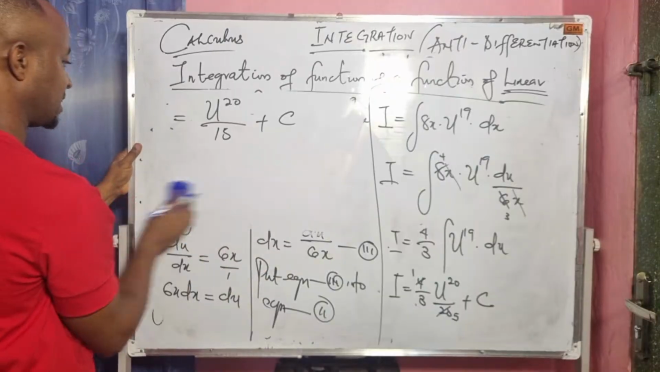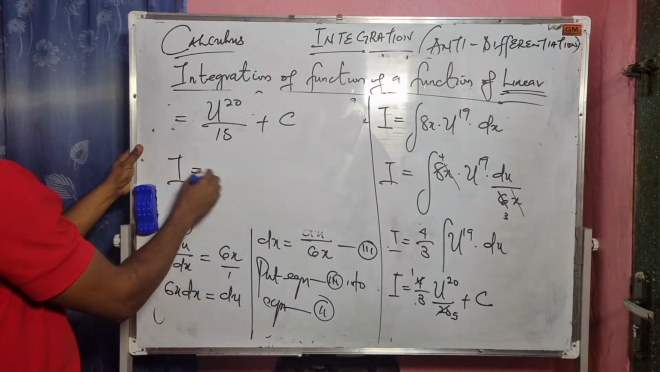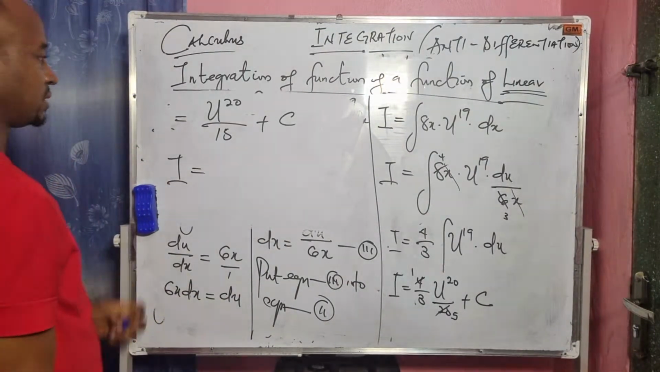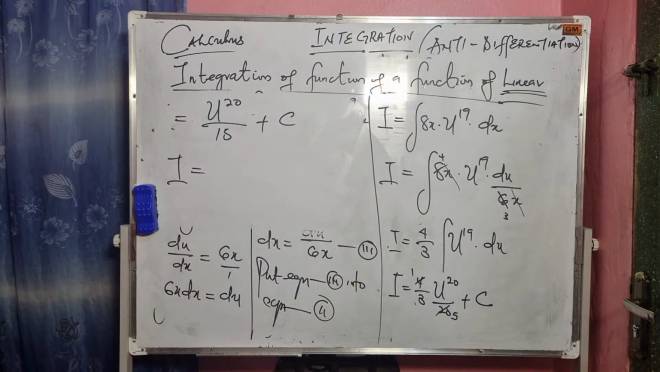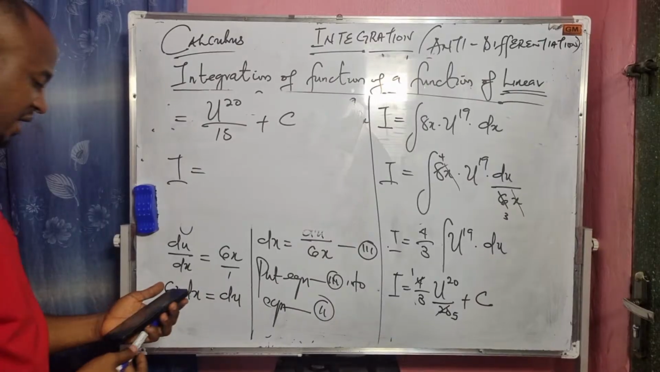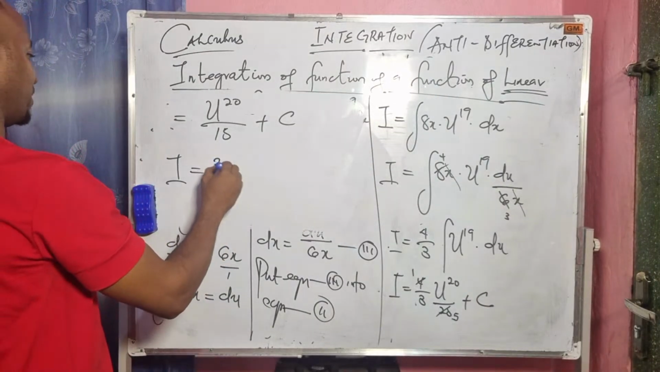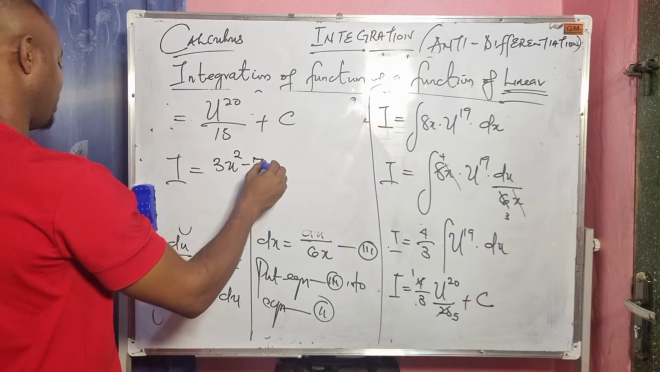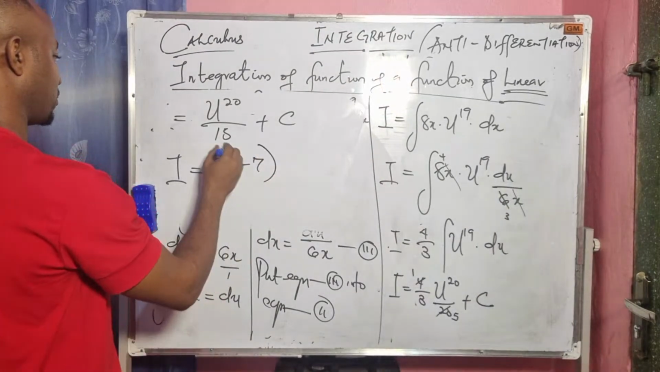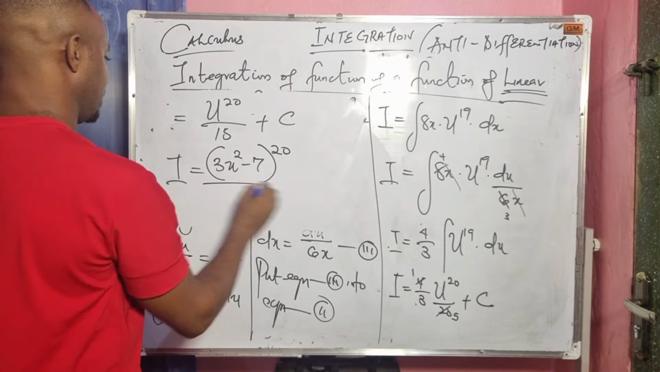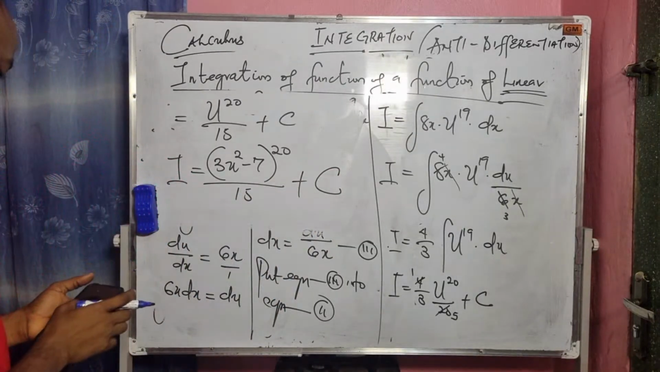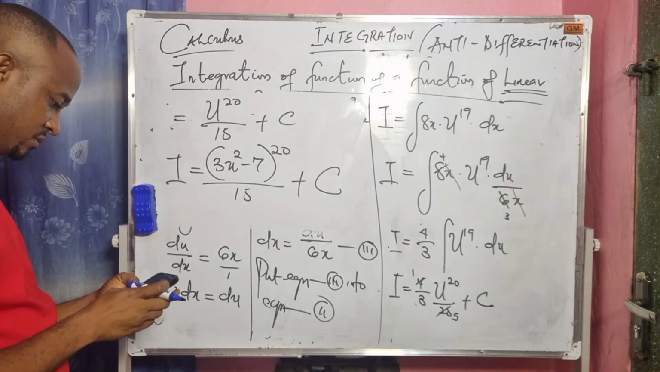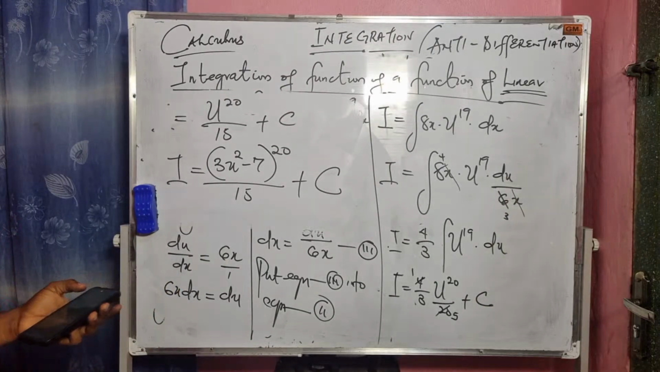So the final answer becomes I equals our value of u. What was our u again? Sorry, u is 3x squared minus 7. So we have 3x squared minus 7 all to the power of 20 divided by 15, then plus C. This is the final answer here. All right.